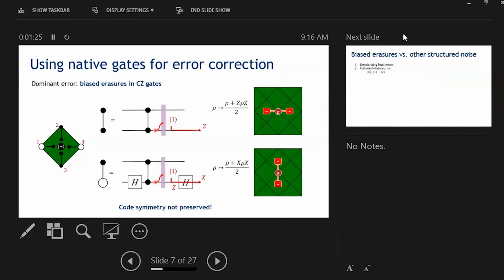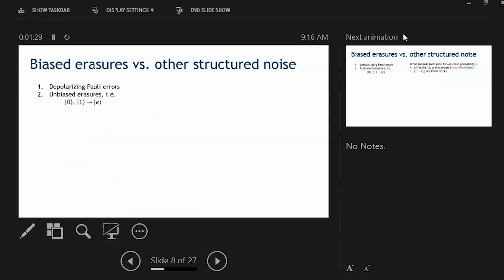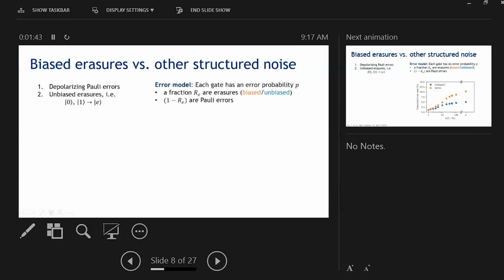but we have still destroyed the symmetry that we wanted in the XZZX surface code. So in this context, let's examine whether it's still useful for us to have biased erasures as opposed to other structured noise, such as Pauli errors or unbiased erasures, which arise from any computational state of the qubit. And the way that we're going to do this is we're going to examine an error model where each gate experiences an error with a rate p, where a fraction of these errors are erasures, which we'll separately consider to be biased or unbiased, and the remaining are Pauli errors.